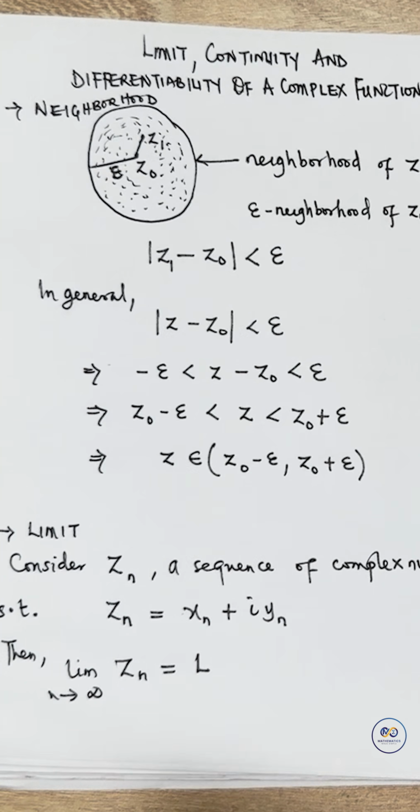So in this case, we have said the limit of Zn is L. So if the sequence converges, then it converges to its limit. Now, this is very, very important.